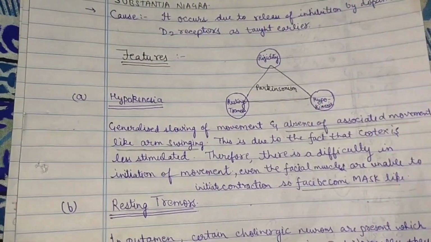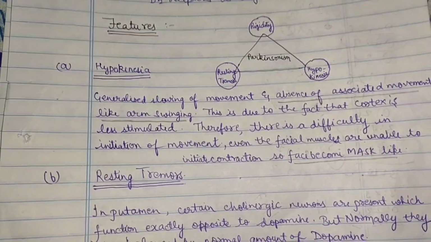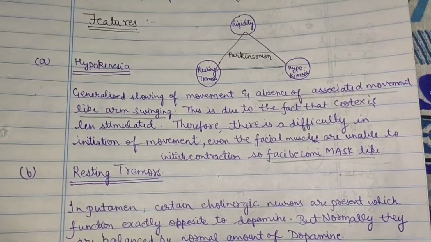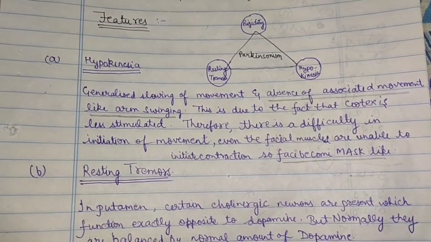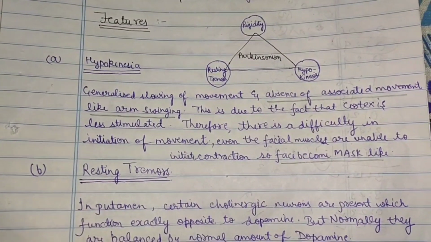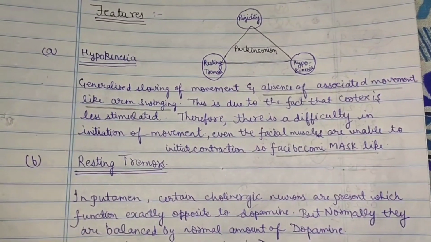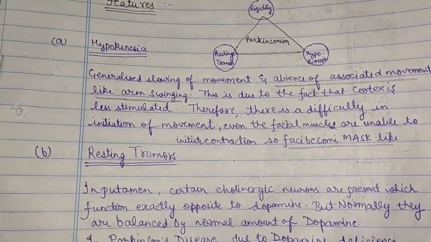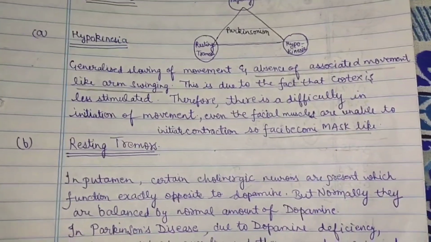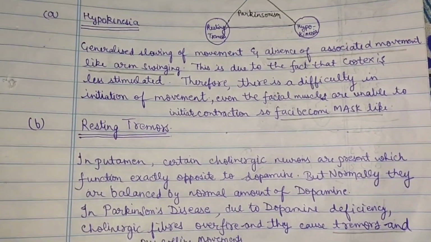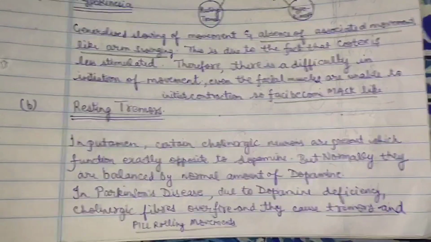Features: there are many features, but the three cardinal features are rigidity, resting tremors, and hypokinesia. First is hypokinesia. It refers to the generalized slowing of movement and absence of associated movements like arm swinging during walking. This is due to the fact that the cortex is less stimulated. Therefore, there is a difficulty in initiation of any kind of movement. Even the facial muscles are unable to initiate contraction, so the face becomes mask-like or expressionless.